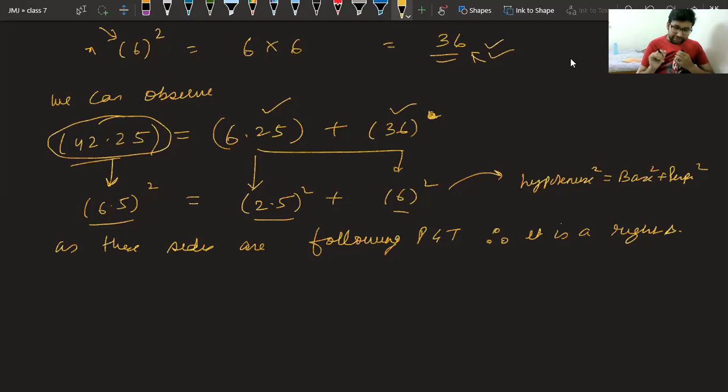Okay. Ekta is saying, sir, the sum is not 42.25. Let me show you why the sum is 42.25. Ekta, please see 36 plus 6.25. Just add these. What will you get? 5, 2, 6 plus 6 is 12, 3 plus 1 is 4. So Ekta, I hope now you are able to understand why the sum is 42.25.